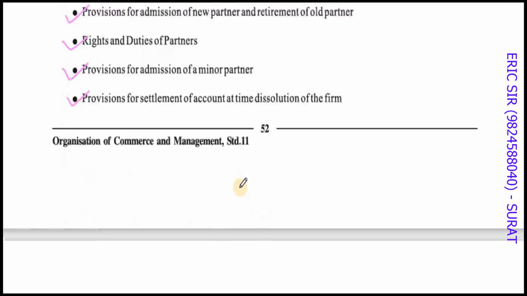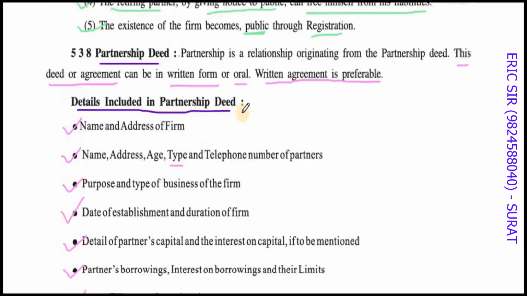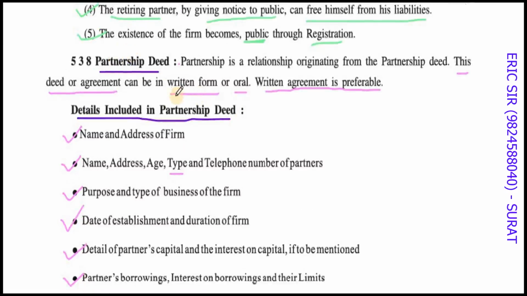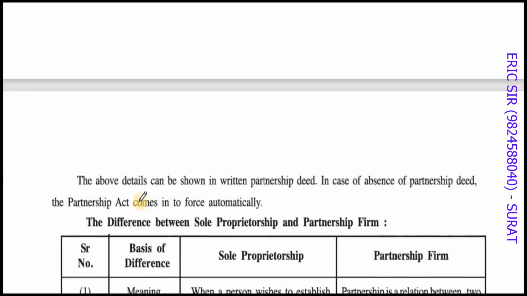All these things have to be mentioned at the time of starting the partnership firm. So when you make the partnership deed, all these details have to be included. Right? Please remember, all this is very, very important. This is a very important answer also. So the above details can be shown in the written partnership deed. It cannot be oral. It has to be written. In case of absence of a partnership deed, the Partnership Act comes into force automatically. See, again, very important thing.